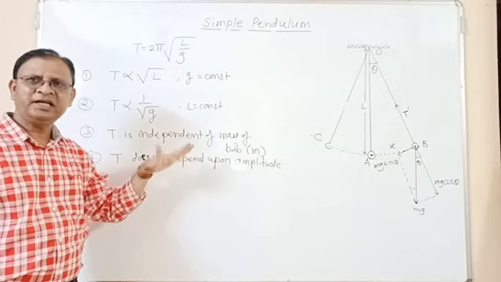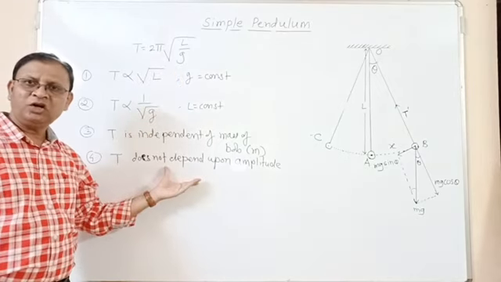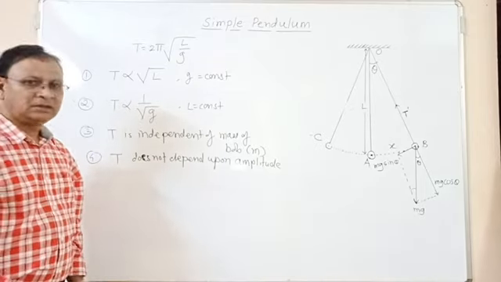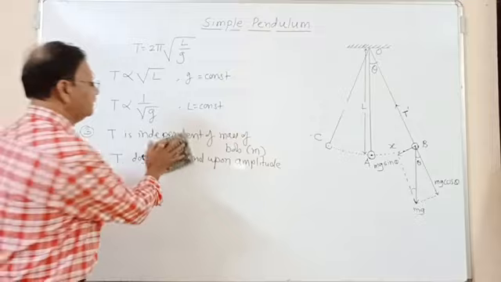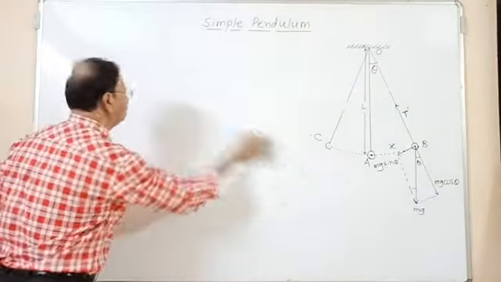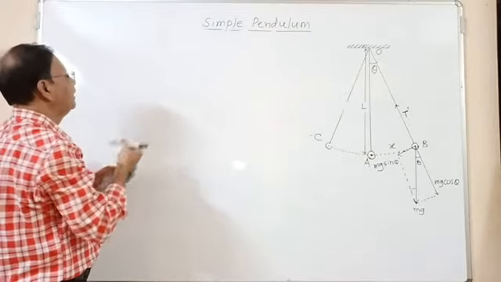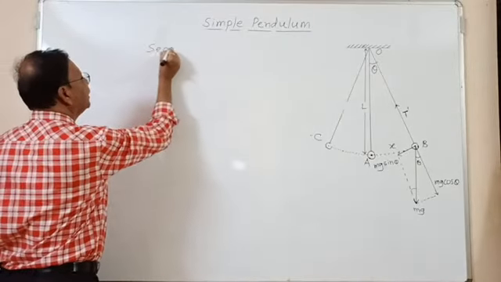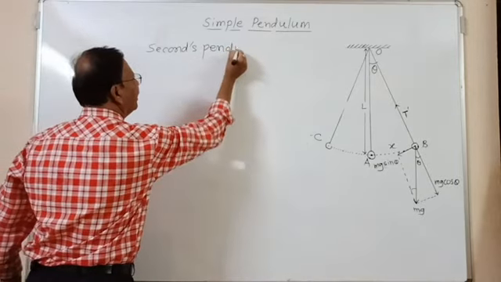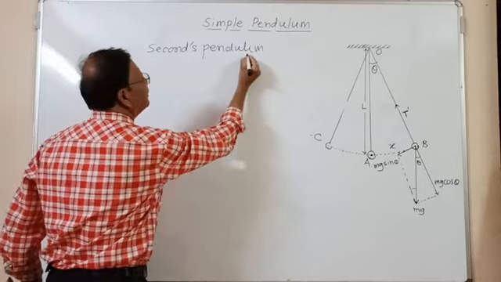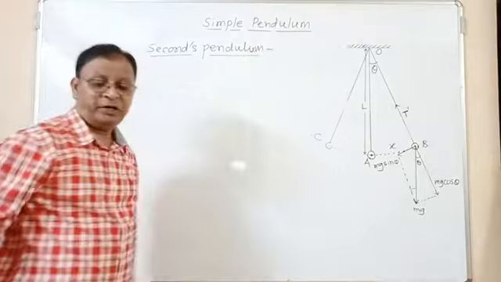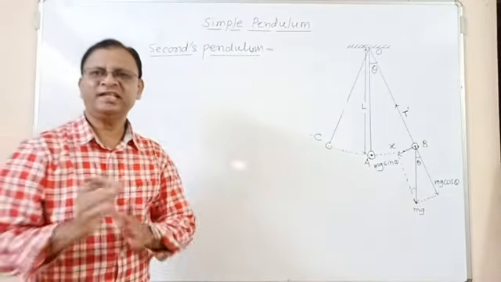Okay, now you can see one more point, that is seconds pendulum. What is seconds pendulum?